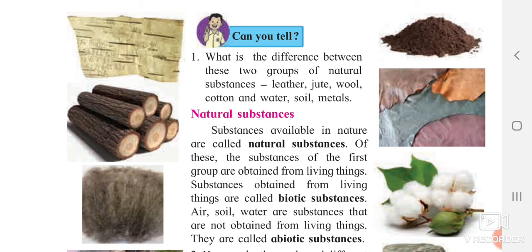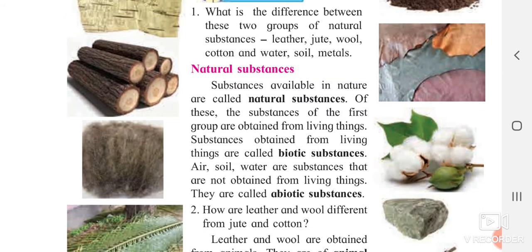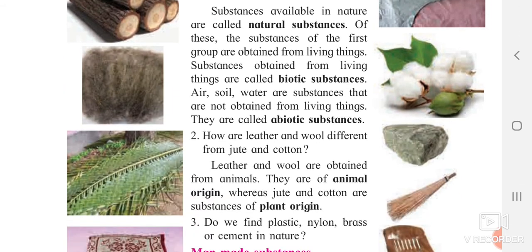Biotic means what? We have studied the meaning of biotic in our first lesson. Biotic means living. So the substances which we get from living things are said to be biotic, and the substances which we get from non-living things are said to be abiotic. Air, soil, water, these are all non-living things, but they are said to be abiotic substances.